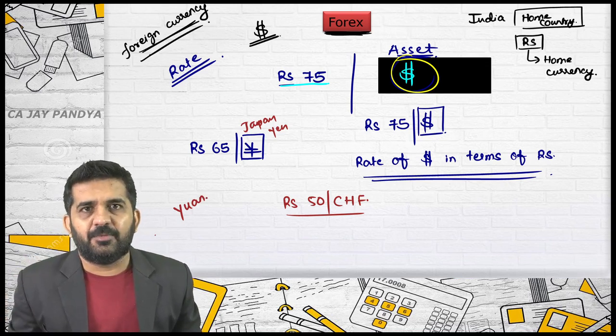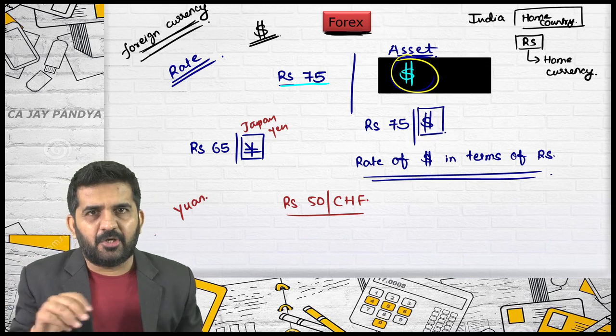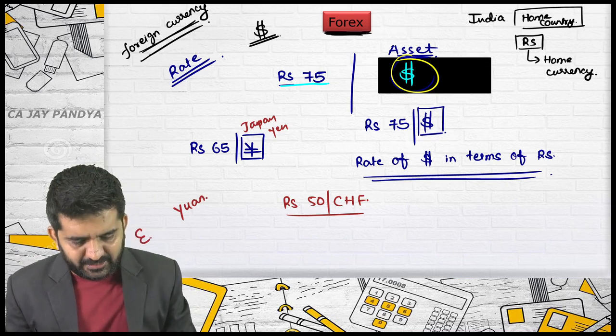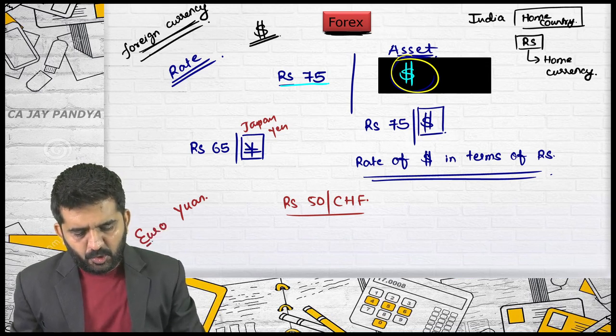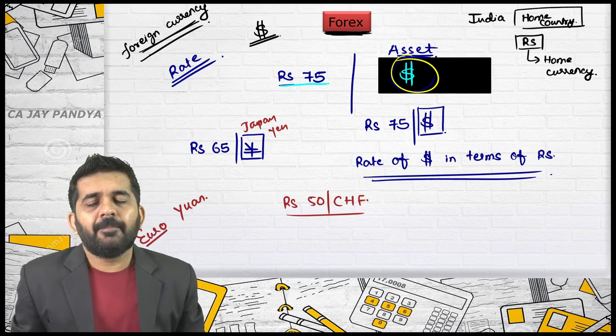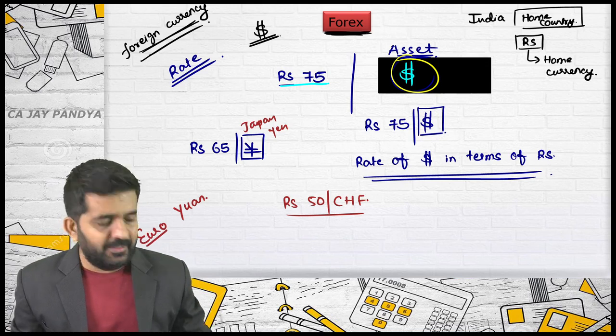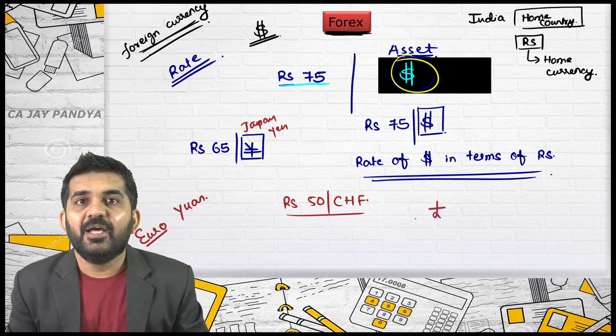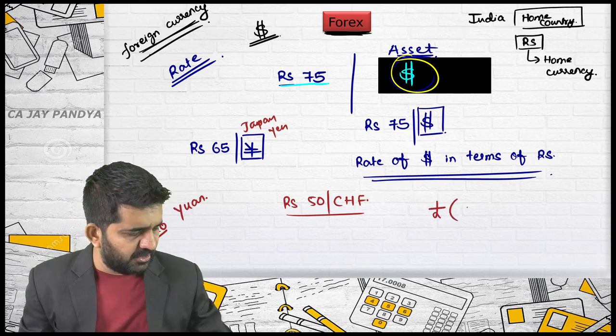Europe, like Germany and other countries of Europe, they have the euro as their currency. England, United Kingdom, has the sterling pound as their currency. This is the symbol of pound.